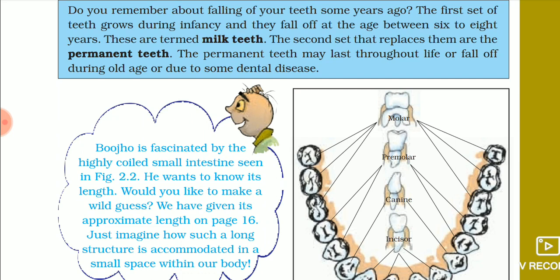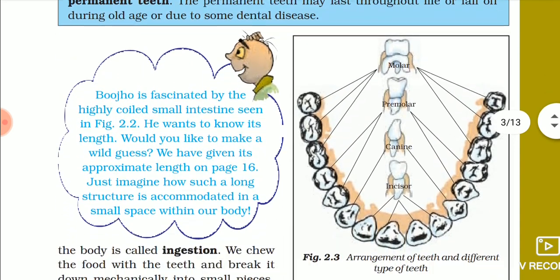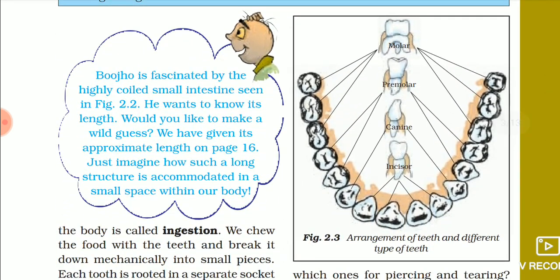You have to take care and protect your permanent teeth from any dental disease or tooth decay, because once they fall off you cannot get new permanent teeth again. Either you have to get a duplicate one or you have to be without teeth in your mouth. So you need to protect your permanent teeth.